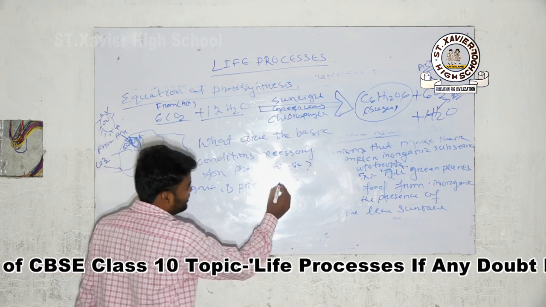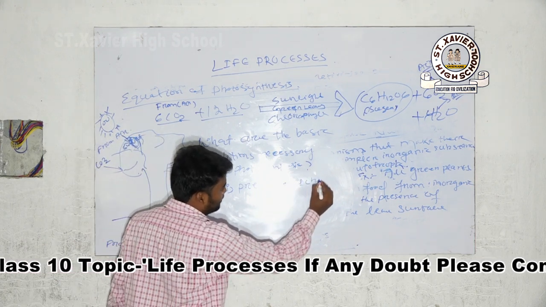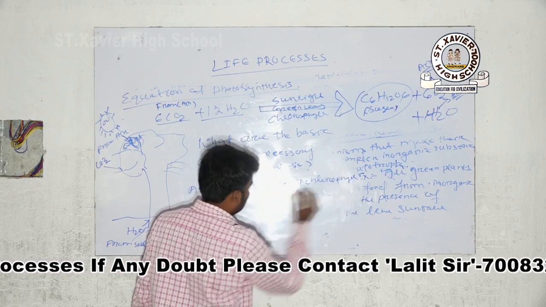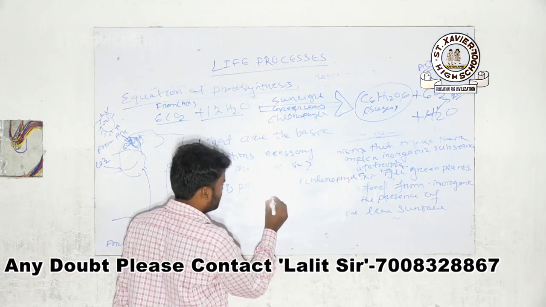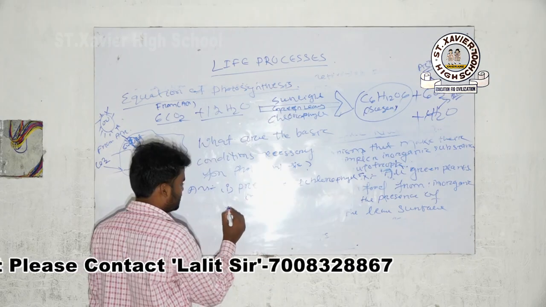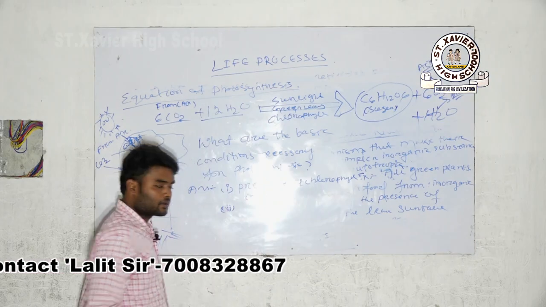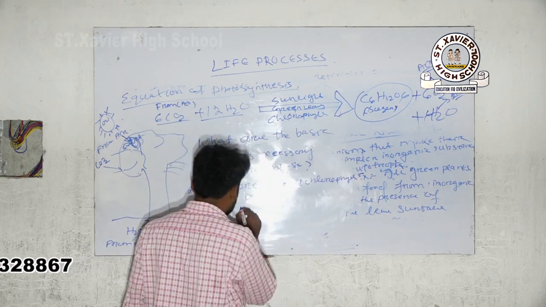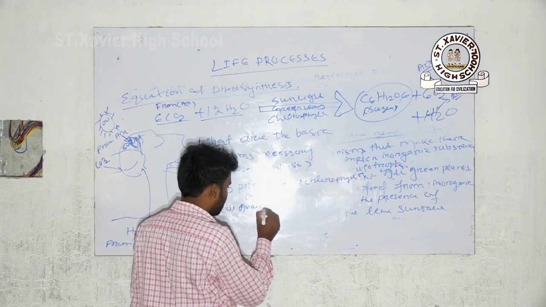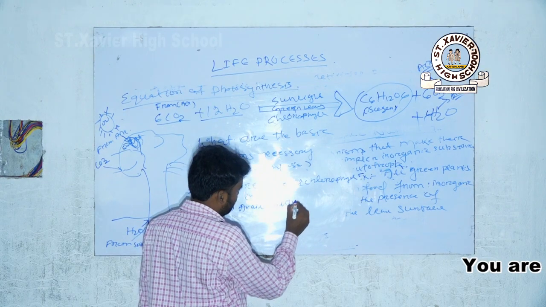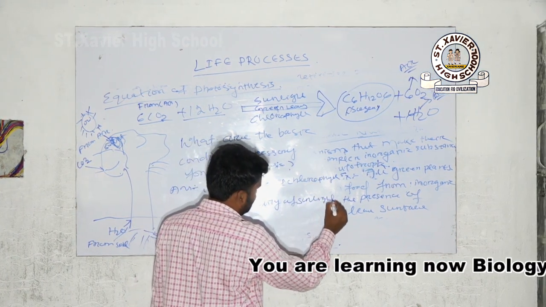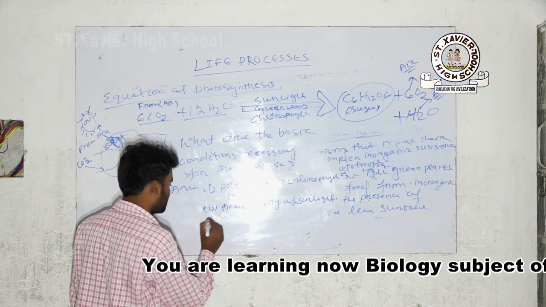Number one is the presence of chlorophyll in leaves. Then availability of sunlight.